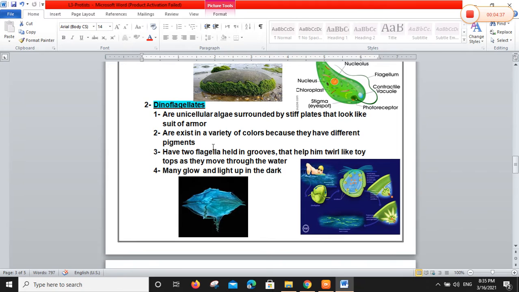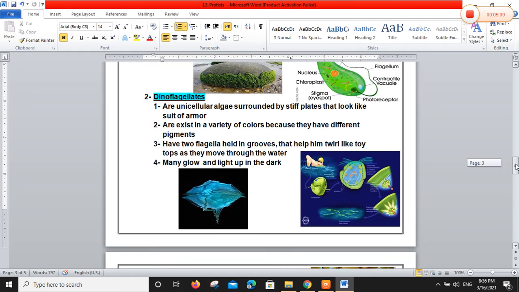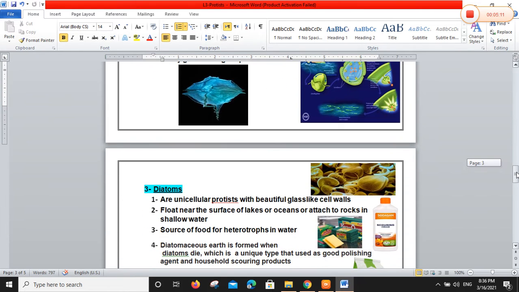Dinoflagellates exist in a variety of colors because they have different pigments. Dinoflagellates have two flagella held in grooves that help them twirl like a toy top as they move through water. Yes, this is their movement, characterized by this movement like a toy when twirled in water. Okay, these are dinoflagellates, the second group of algae.